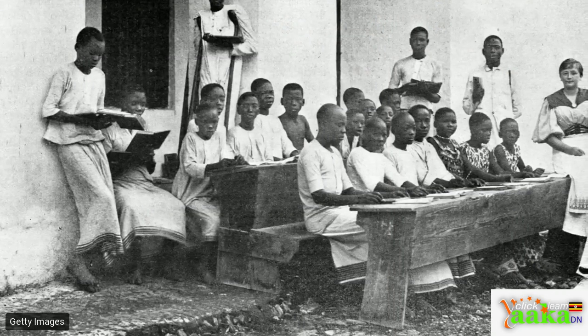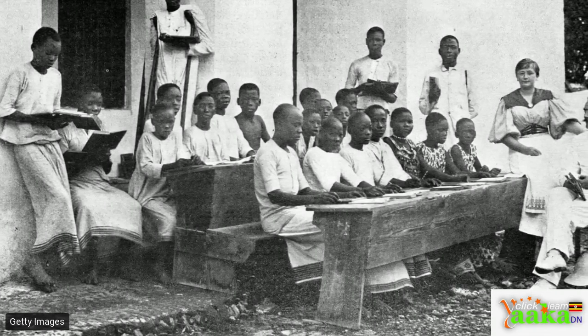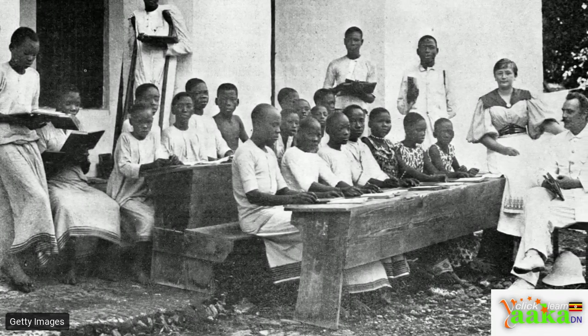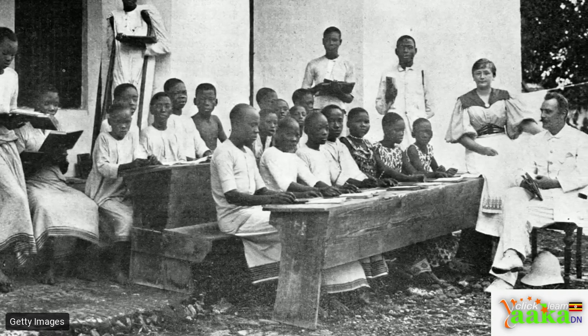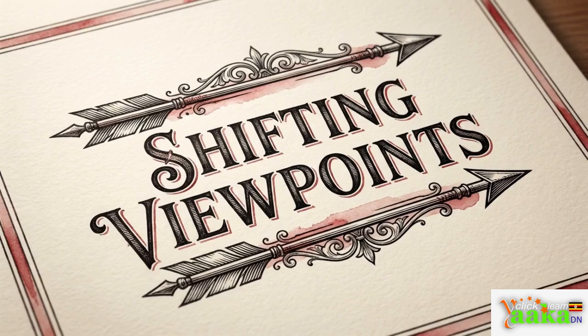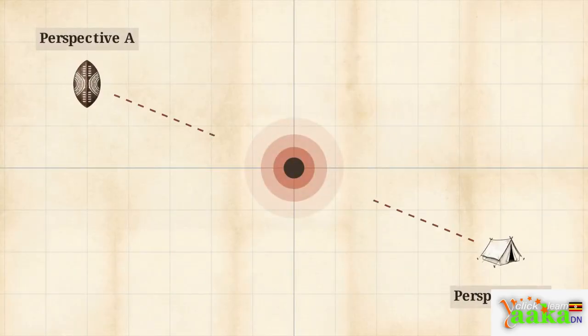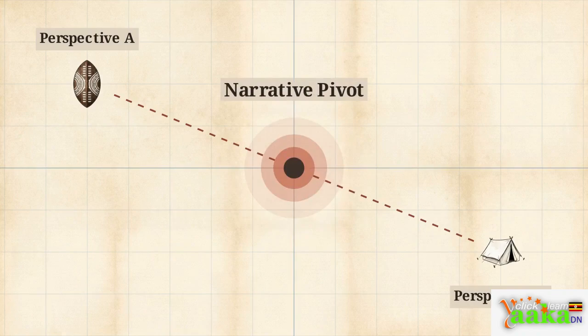Looking at this historical photograph of an outdoor classroom, we see the external catalyst that disrupts Okonkwo's world: the sudden arrival of European colonial institutions. Okonkwo's internal traits are about to collide with a massive external force. To analyze this collision, we use a technique called the narrative pivot. This is where we examine the exact same cultural clash through 2 entirely different character perspectives.